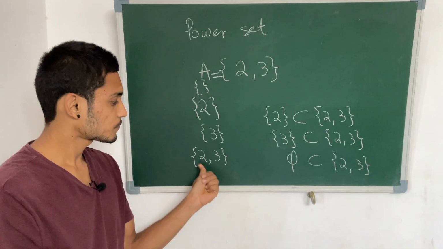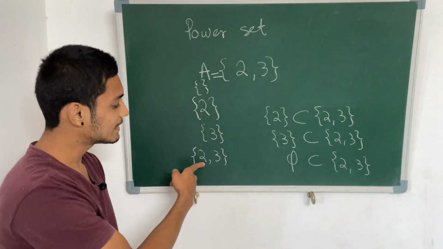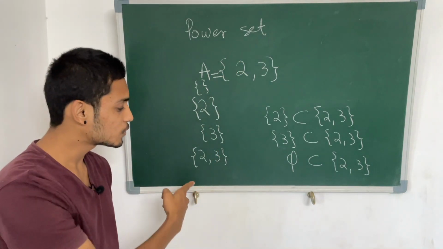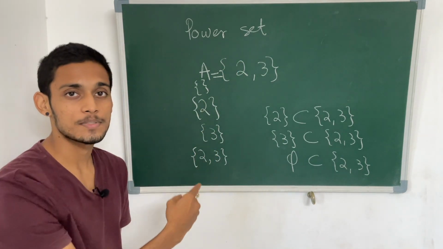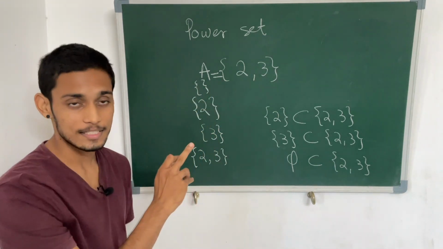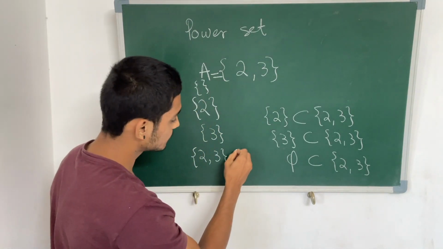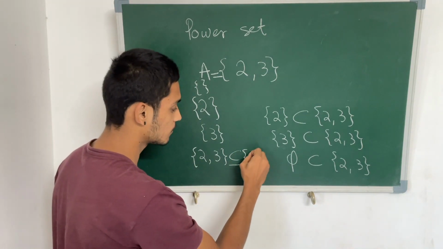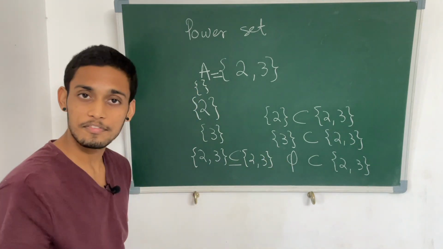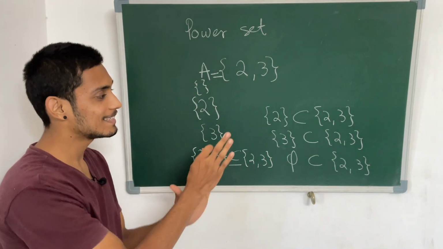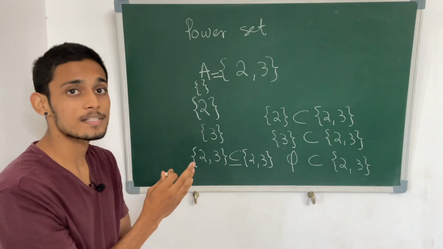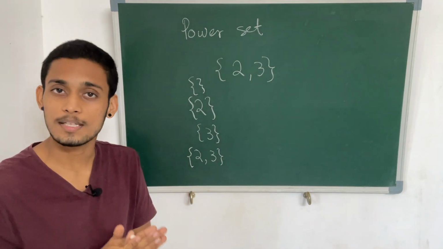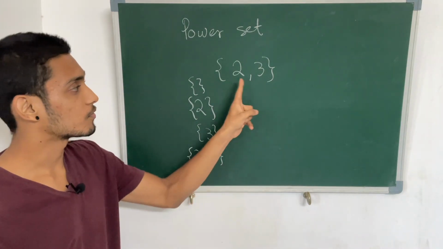What about this set? So the set 2, 3, it has the same elements as the given set A. So these two sets are equal. So in that case, we say that this set is an improper subset or just a subset of the given set. It's not a proper subset, it's just a subset of itself. So this is how we can see subsets and proper subsets in this example. Now if we make a set of these 4 subsets, we get a power set of this set.